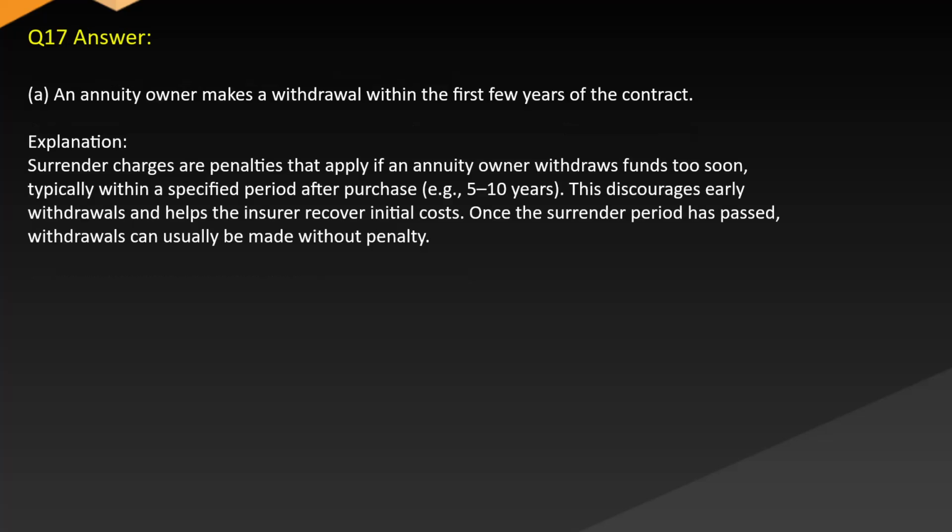Answer A. An annuity owner makes a withdrawal within the first few years of the contract. Explanation: surrender charges are penalties that apply if an annuity owner withdraws funds too soon, typically within a specified period after purchase, e.g. 5 to 10 years. This discourages early withdrawals and helps the insurer recover initial costs. Once the surrender period has passed, withdrawals can usually be made without penalty.